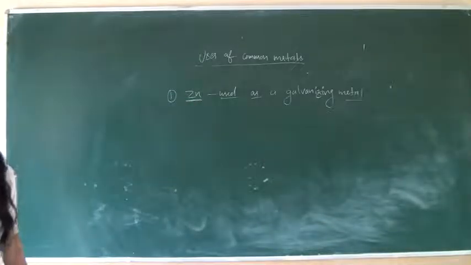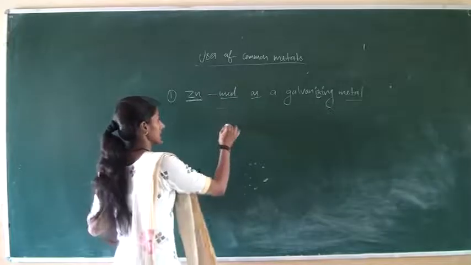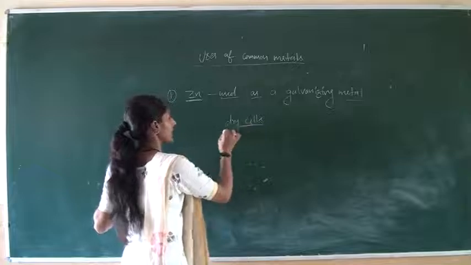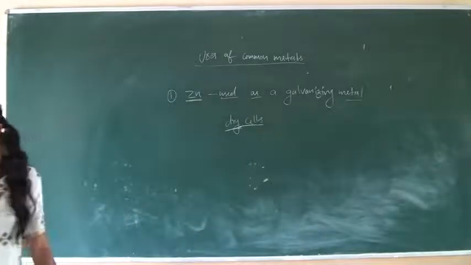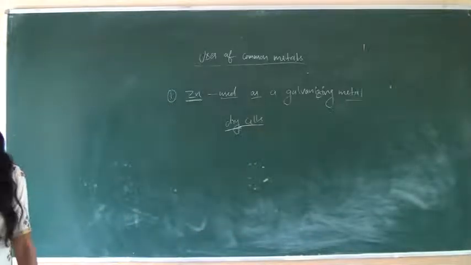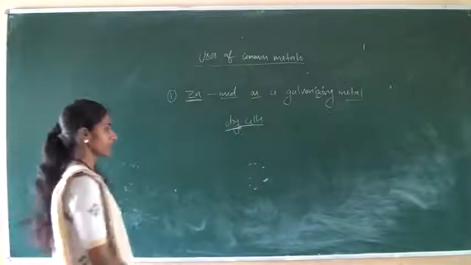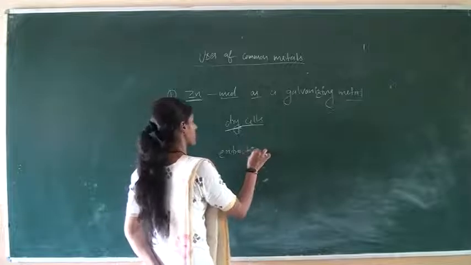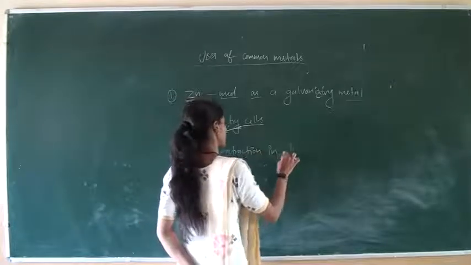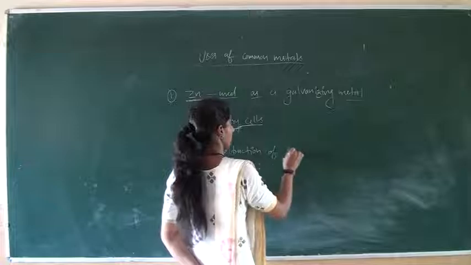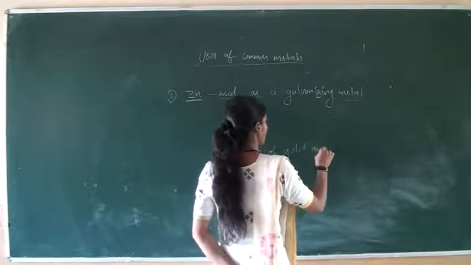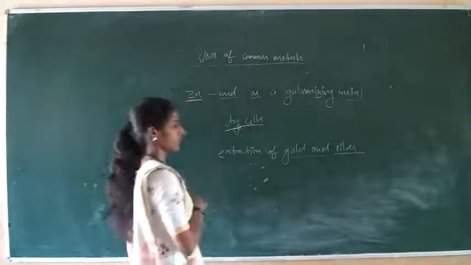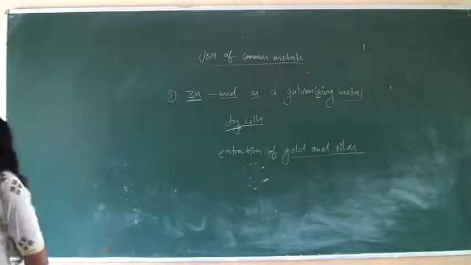After that, zinc is used as an agent in dry cells. Zinc is used in dry cells. Also, it is used in extraction of gold and silver.